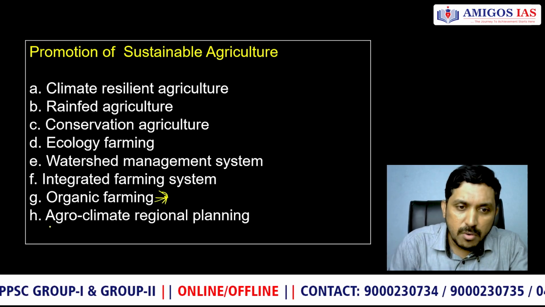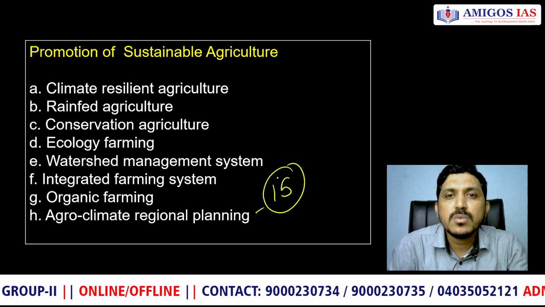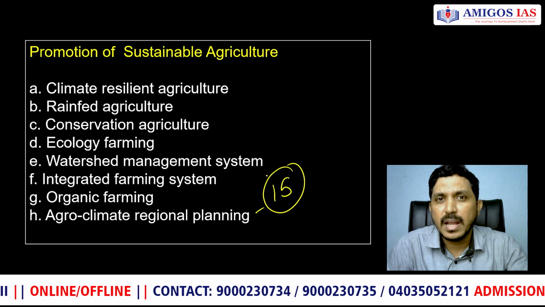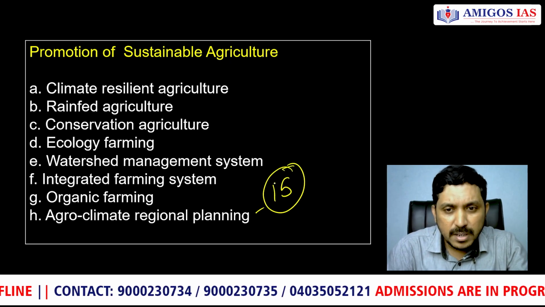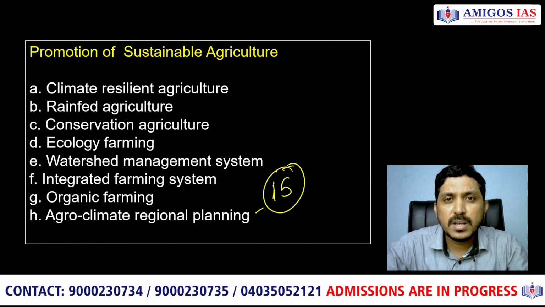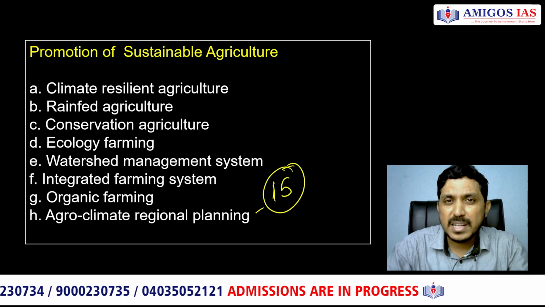Agroclimatic regional planning means in India we have 15 agroclimatic zones, like the Himalayan zone, the Gangetic plain, eastern, western. All those 15 zones have their own specific climate, topography or physiography. They have their own patterns of rainfall.